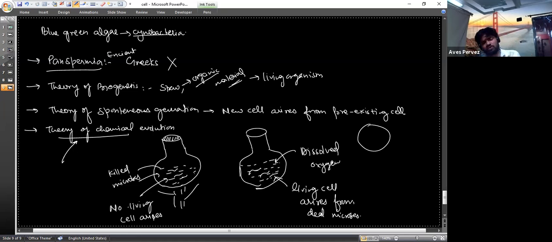You need to have the knowledge of where the first cell arises, because we are studying the cell, so we must know where the first cell comes from. If we are saying that every living organism is made up of cells, then where does the first cell come from? We must have that knowledge. We should not be bookish, just learning. Just increase your knowledge. It will make your studies easier, more comfortable and more enjoyable.